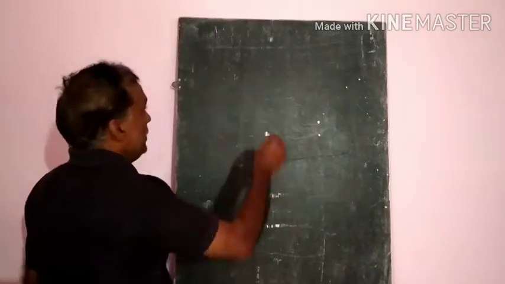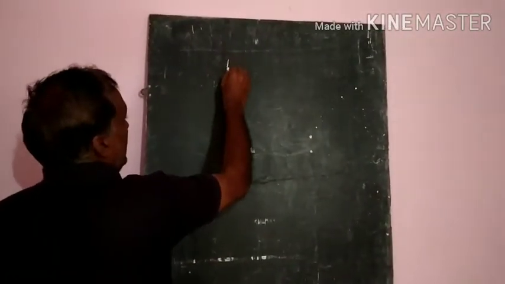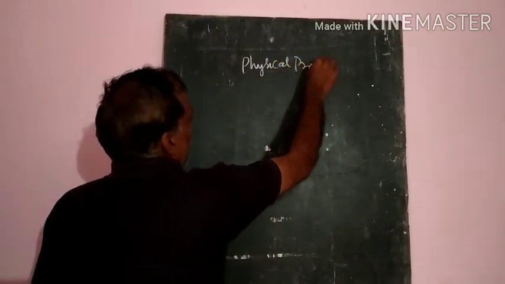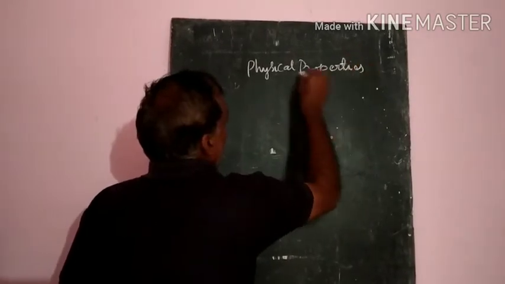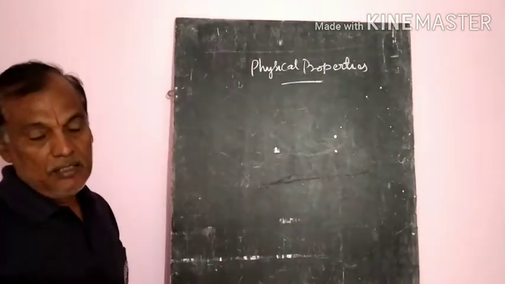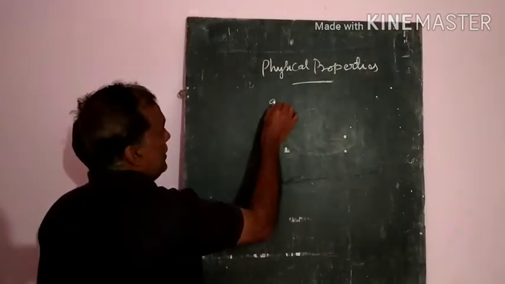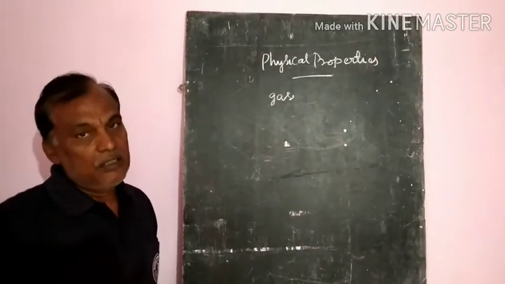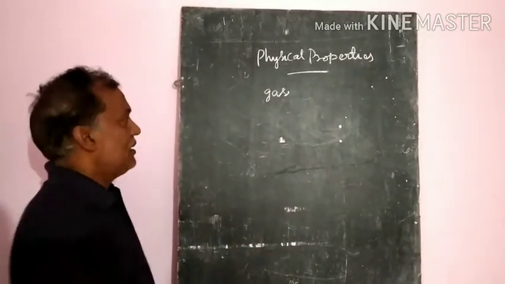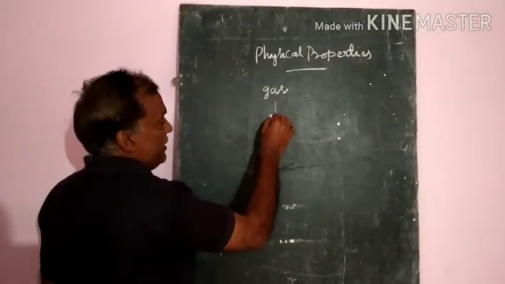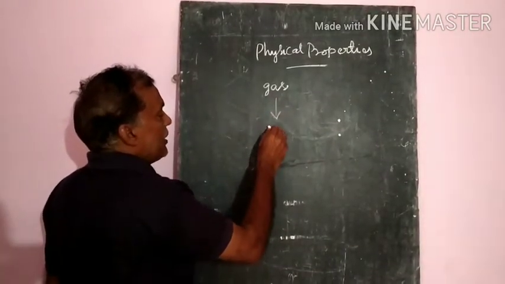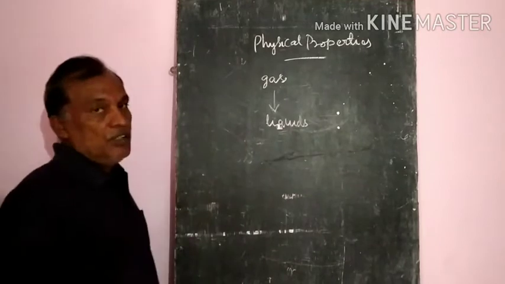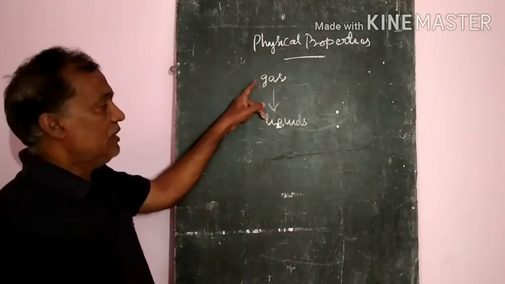Now first let us discuss the physical properties of haloalkanes and haloarenes. Generally, the preliminary haloalkanes are in the gas form. Preliminary means methyl chloride, chloromethane, chloroethane, chloropropane, all these are gases only. But if the molecular mass increases more and more, they will be converted into liquids. Mostly they are in the liquid state. So this is the physical state of these haloalkanes.